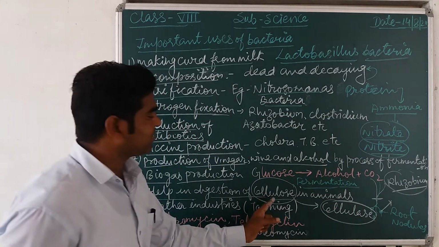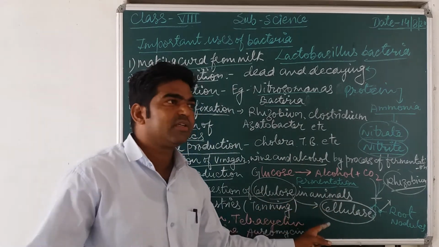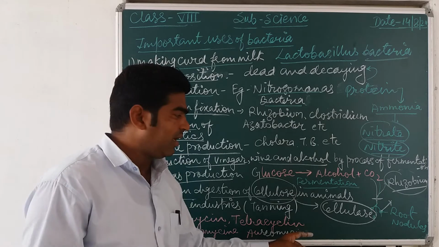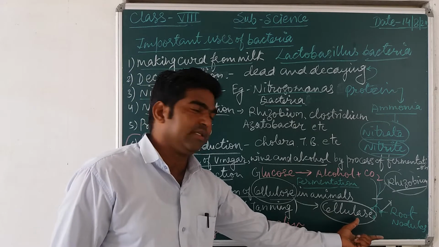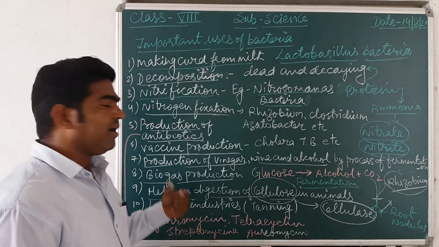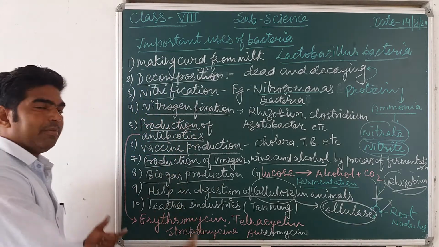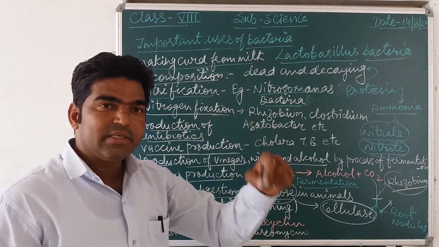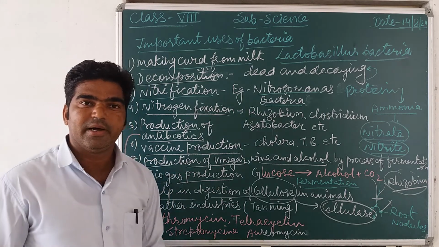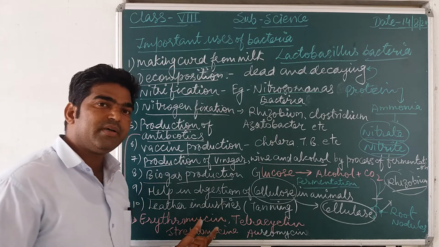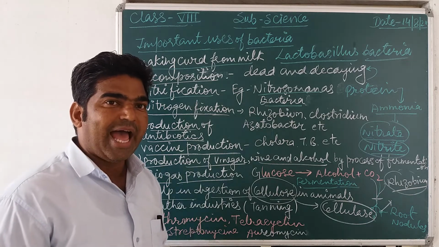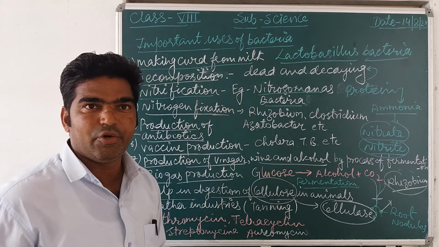So generally this cellulose is broken down, or made more digestible, by the help of this cellulase, and this cellulase enzyme is released by some bacteria that already live in the intestine or digestive system of some herbivorous animals like cow, buffalo, goat.